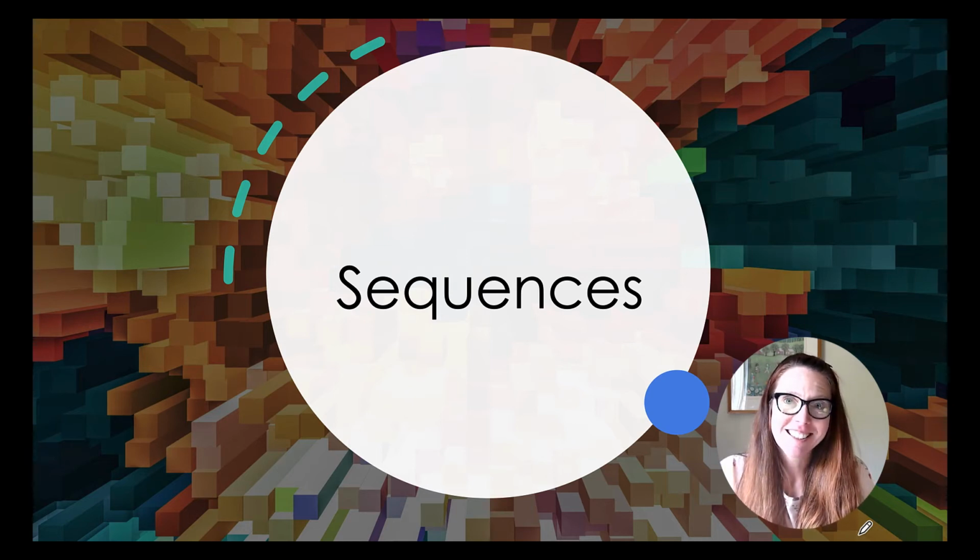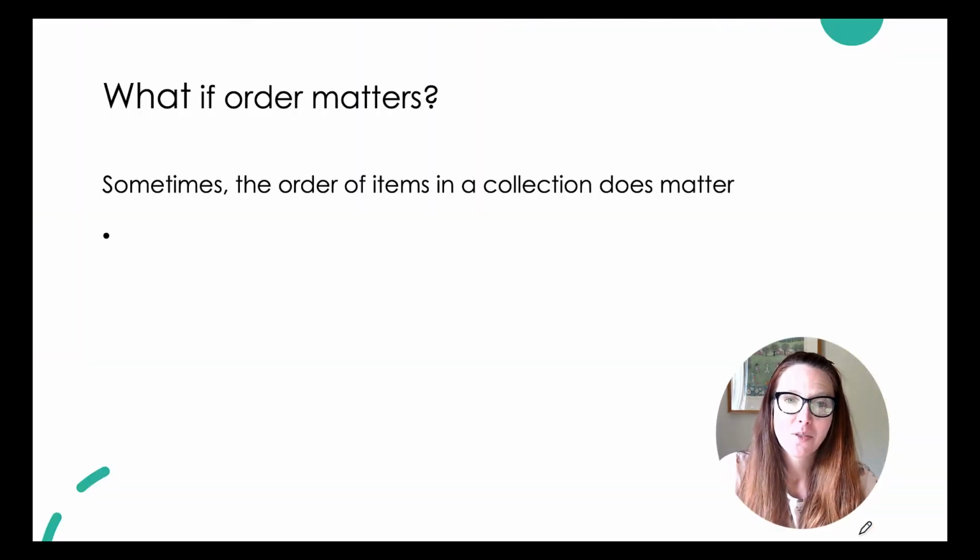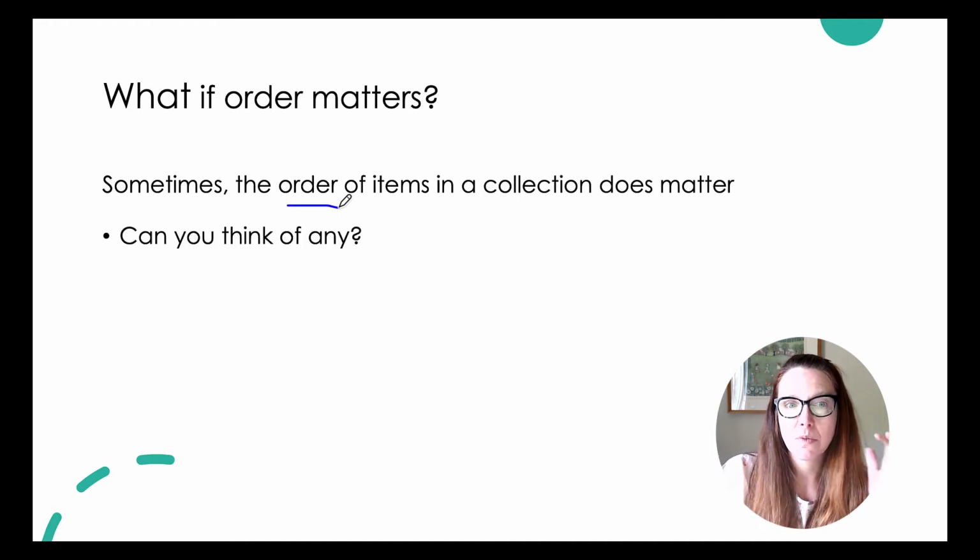We've covered sets, so now we'll take a look at what we can do with sequences. What if order matters? Sometimes the order of items in a collection does matter. We've considered sets up until now where order doesn't make a difference. The set 1, 2, 3 is the same as the set 2, 3, 1. But sometimes it does matter. Order is an important thing. In various situations, that order really matters.